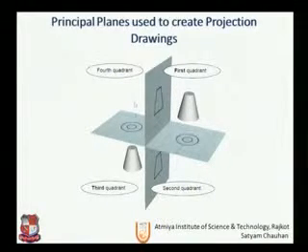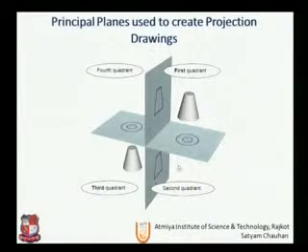In the second quadrant, if we rotate this plane here, this will be overlapping, so we are not using second quadrant. In the third quadrant, it will be totally opposite to the first quadrant, that the front view will be below the XY line and the top view will be on the HP, that means horizontal plane.